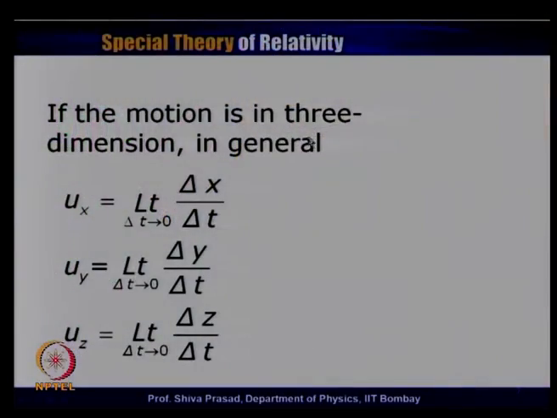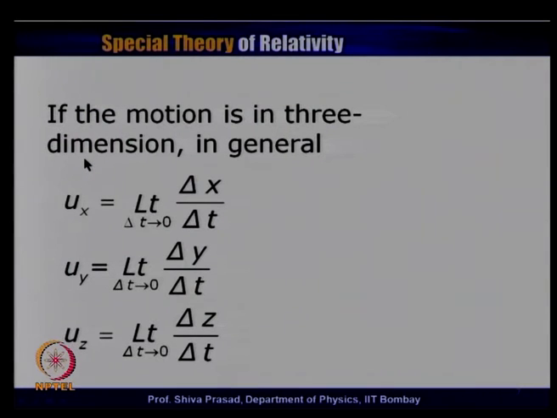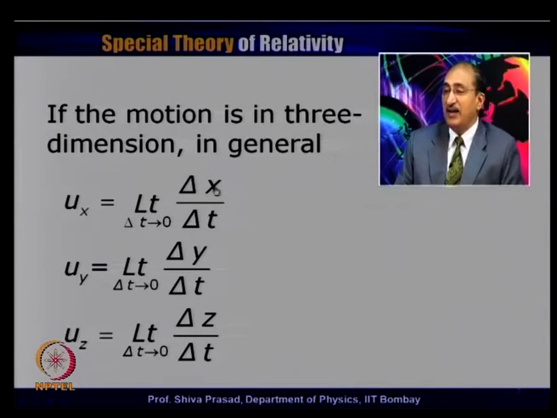If the motion is in general in 3 dimensions, then ux will be defined as the limit of delta t tending to 0, delta x divided by delta t. Similarly, uy will be defined as, in the limit delta t tending to 0, delta y divided by delta t, and uz will be, in the limit delta t tending to 0, delta z by delta t.